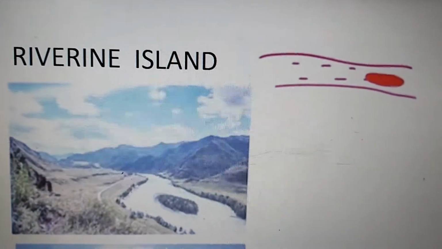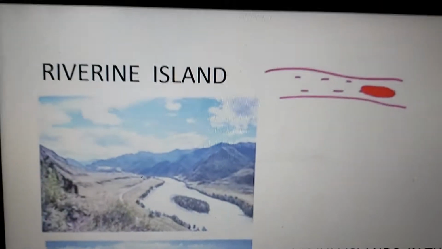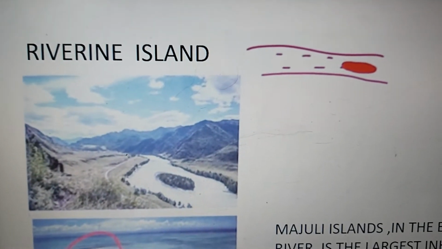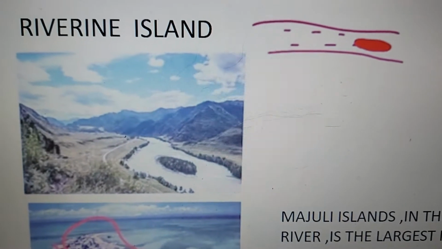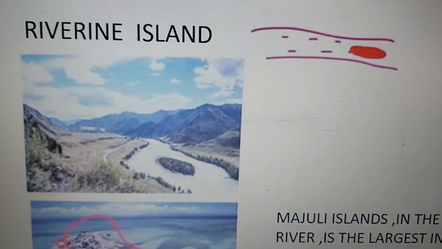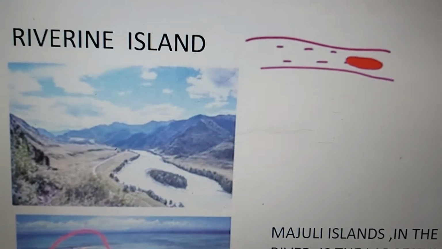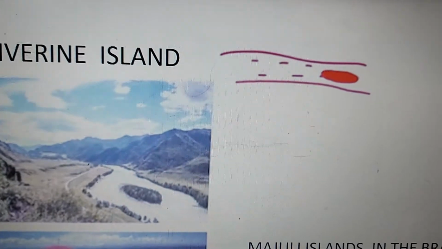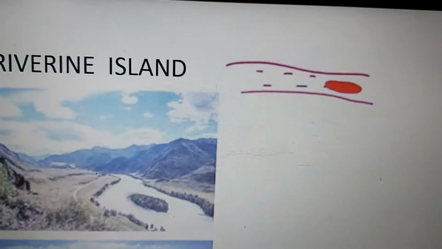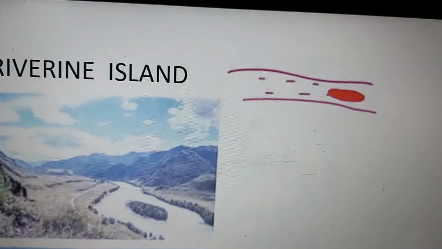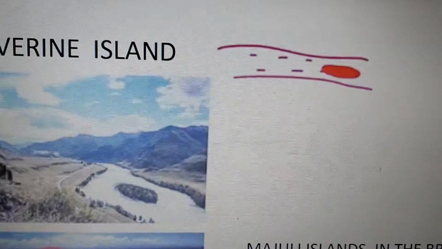So in the lower course, when the river comes down the mountain, it is in a youthful stage, it gushes down, and finally when it reaches the plain area, it slows down to a gentle slope. The velocity of the river decreases, it flows slowly, and this leads to the collection of lots of sand and silt in an area. You can see all the sand and silt gets deposited here. The river is unable to move.